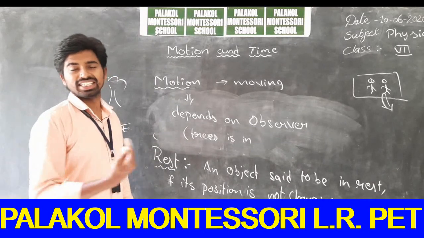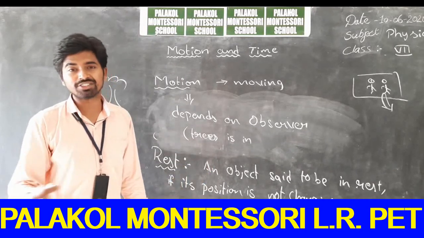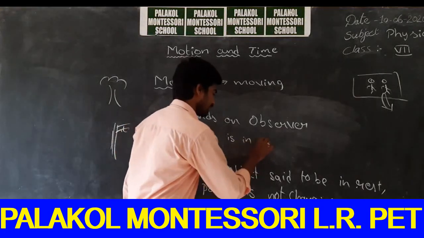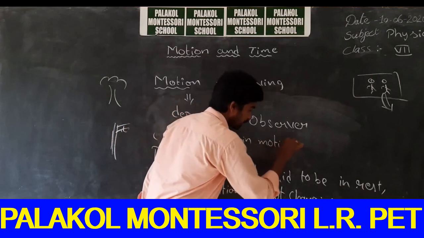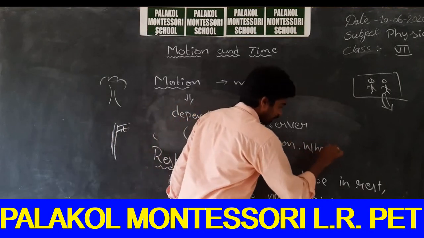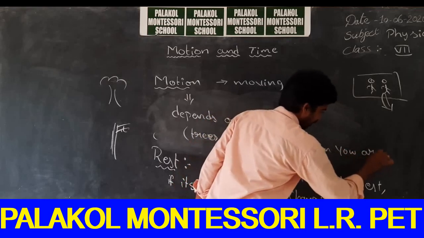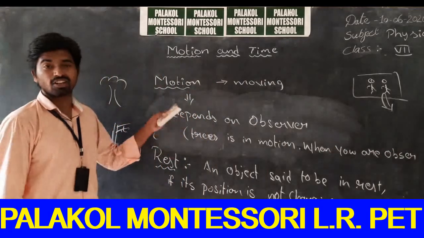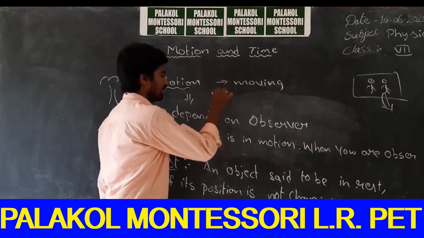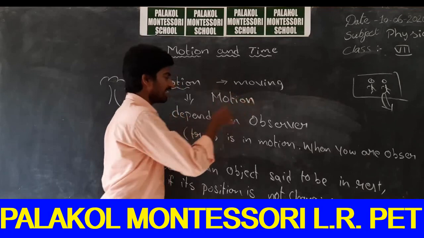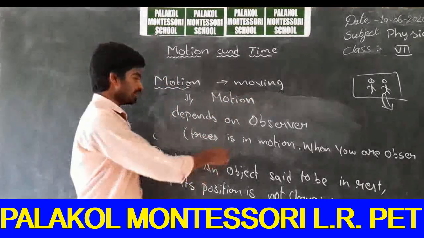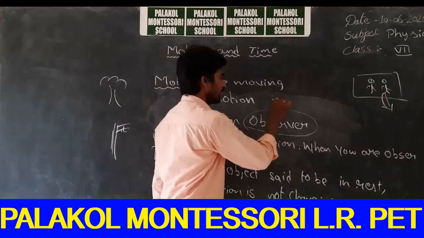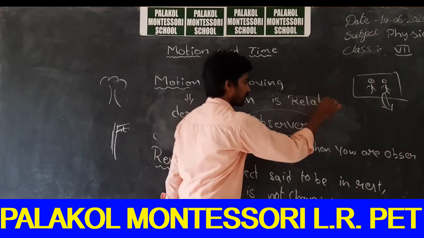If you are traveling in a train, you will observe the trees to be in motion. Trees are in motion when you are observing from the train. So motion is a relative concept. That's why it is called a relative concept. Why do we call motion relative? Because it depends on the observer. It is related to the observer. Motion is relative.